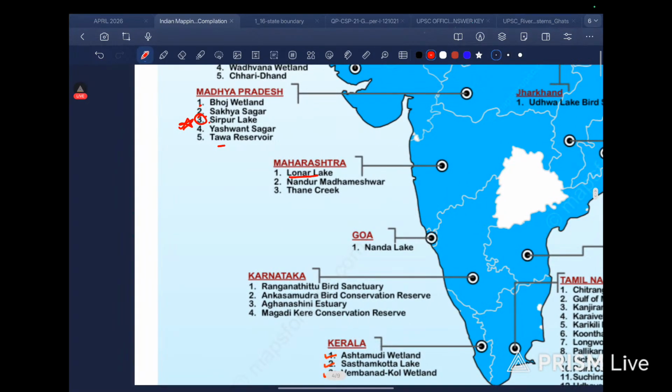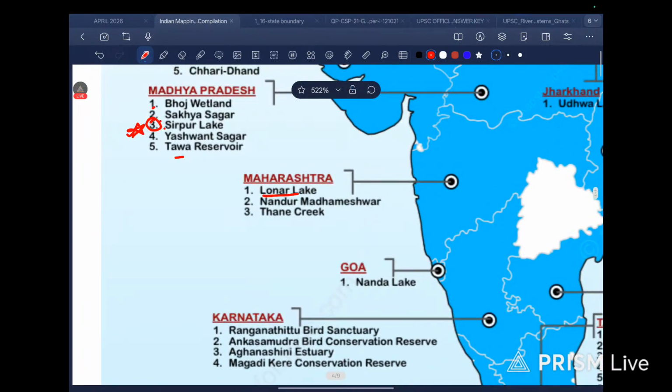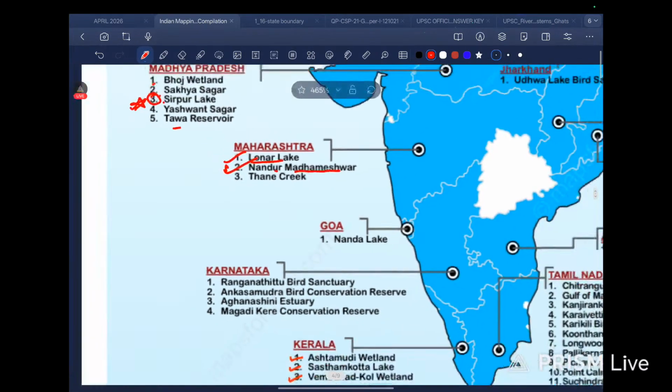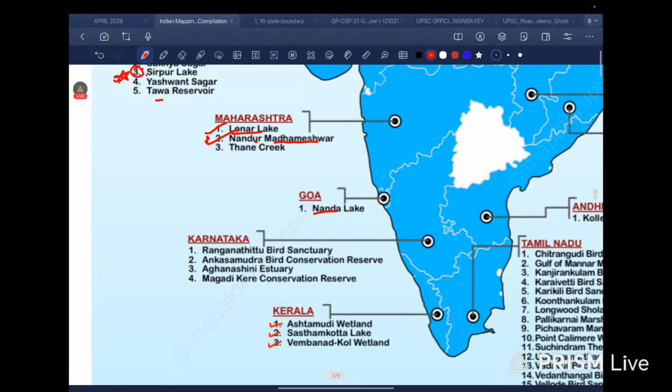In Maharashtra we come to Lonar Lake. This is actually a meteoroid crater. A crater was formed, and due to those particles of salt and something, a lake was formed, if I'm not wrong. This is Lonar Lake. This is Nandur Madhameshwar. This is a new one added, so we should keep an eye on this one as well. This is Nanda Lake.